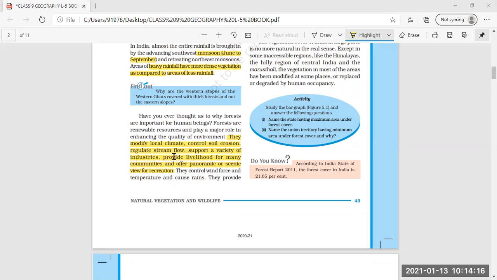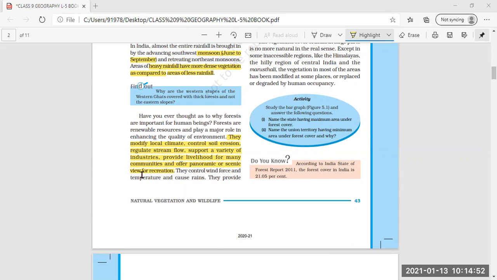They modify the local climate, means whatever climatic conditions are there are changed due to the dense forest. Then they control soil erosion also, that carrying away of the fertile soil. That soil has been accumulated just because of the growth of the plants, and it does not get carried away. Then regulate stream flow also. If plants are grown very close to each other, then the regular flow of water is also controlled.